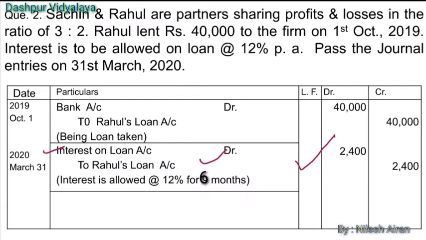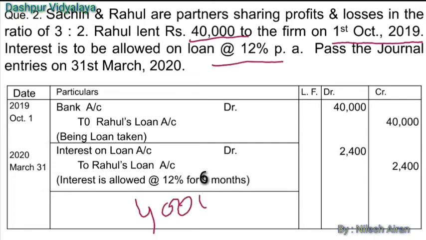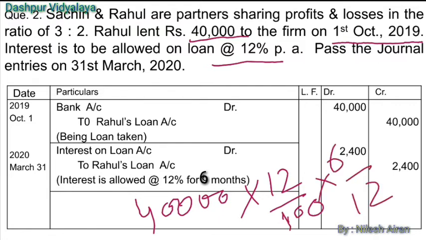2400 rupees. Let's see how we have calculated this amount. We have borrowed on 1st October 2019 rupees 40,000 at the rate of 12% per annum. So we know that 40,000 is the total amount of loan at the rate of 12% for a period of 6 months. If we calculate the amount here, we cancel the 0 with 0, and then 12 by 12, and then 4 sixes are 24. So this is 2400 rupees.